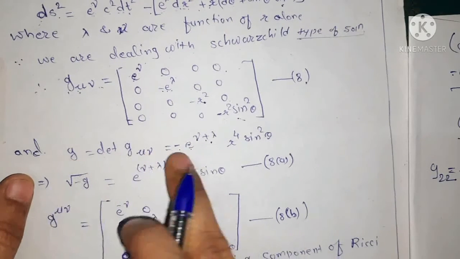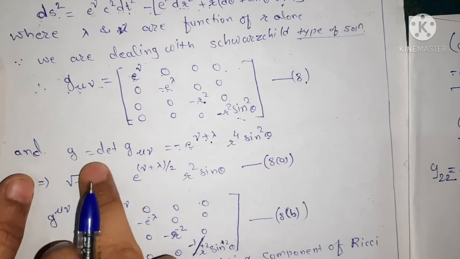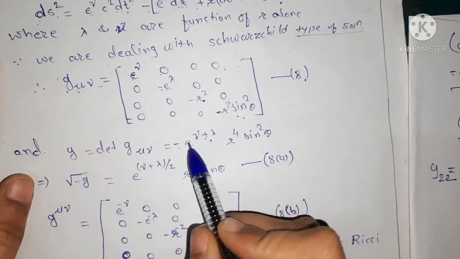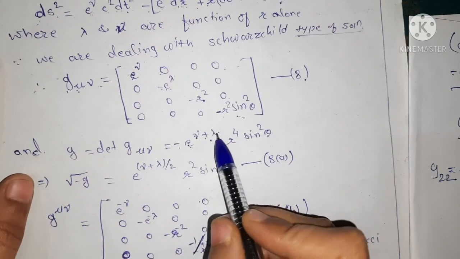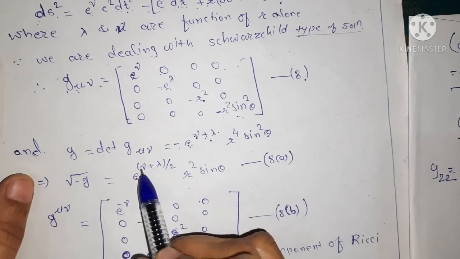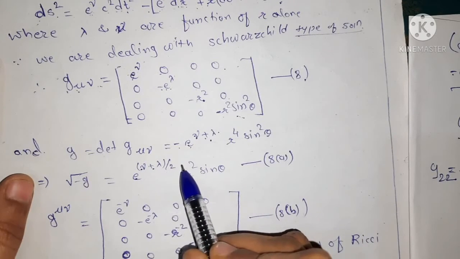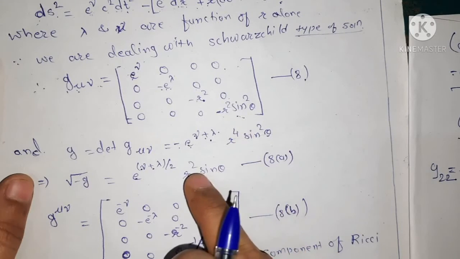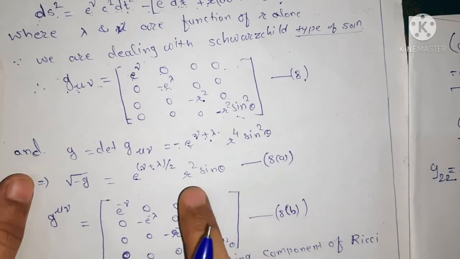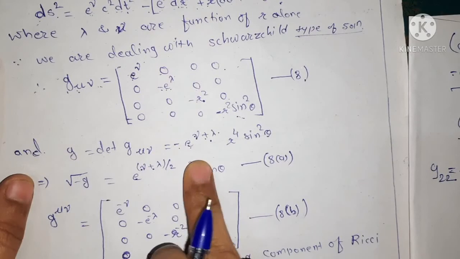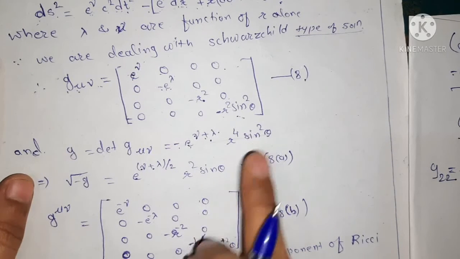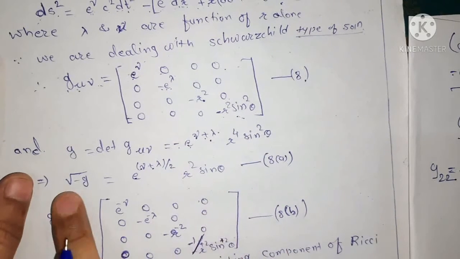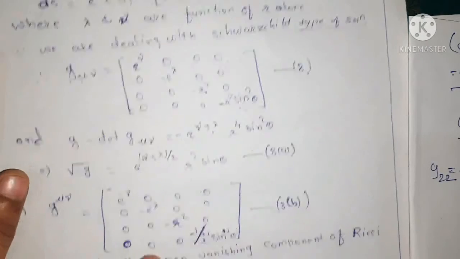So minus G is, this sign gets cancelled and we have to take the under root of that. So under root of e to the power nu plus lambda is nothing but e to the power (nu plus lambda) upon 2. And the under root of r to the power 4 is r square, and square root of sine square theta is sine theta. Okay, so we get under root of minus G is equal to this term.